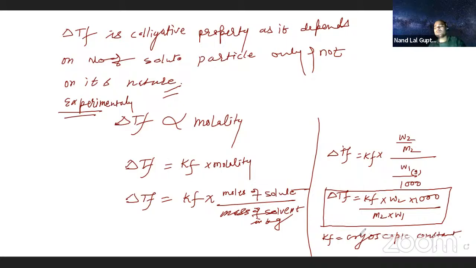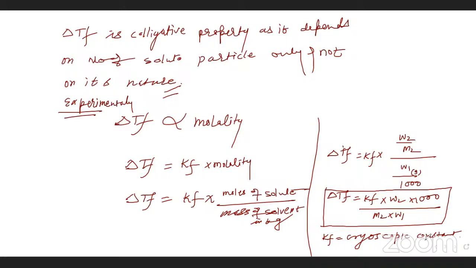Sir, why is it called cryoscopic? Delta TF equal to KF into M, delta TF equal to KF into W2. Sir, here W2 means the solute, na? Solute, yes. The second condition is always for solute and the first condition is always for solvent.